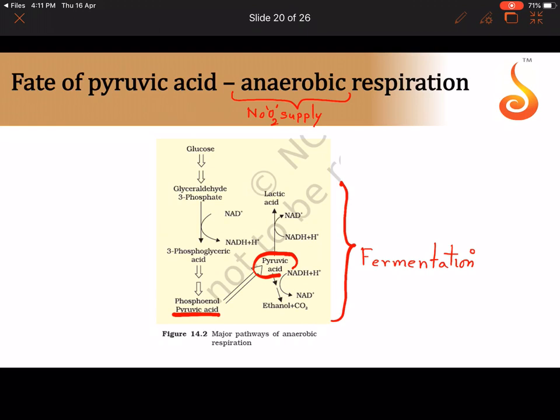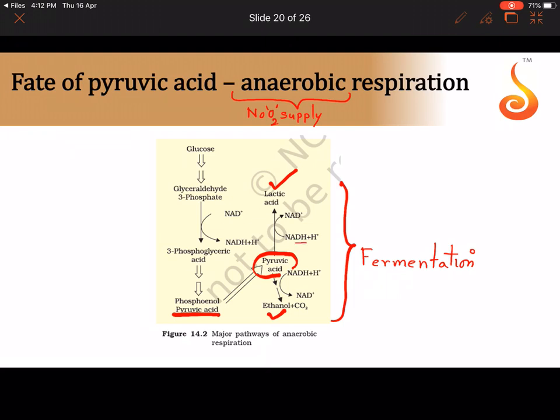There may be two types of fermentation happening. One is called lactic acid fermentation, one is called ethanol fermentation. Ethanol fermentation is mostly seen in yeast, and lactic acid is seen in bacteria like curdling bacteria as well as our own muscles. But remember, in both, only about 7% of the glucose's energy is liberated. It's a very short pathway. Not much of the glucose energy is released in this, and not much of the byproducts are also produced.